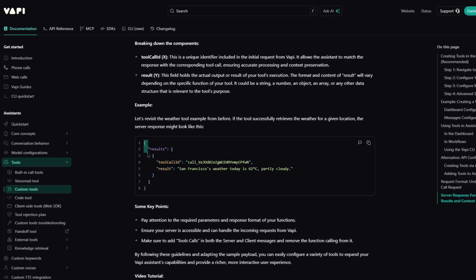You cannot put a wrong comma or a wrong bracket. It has to be exactly this, or vapi is going to reject it. If it's not exactly this, it's going to throw an error, and nothing gets returned to the AI. If you have a comma or a bracket in the wrong place, it's not going to work. You need this exact format, and this is the thing that took me 6 hours to figure out because it's very tricky.